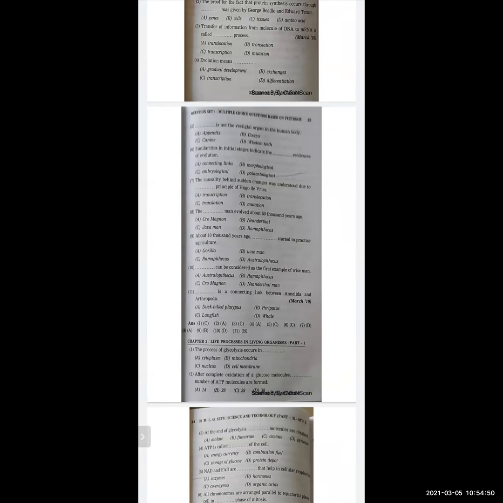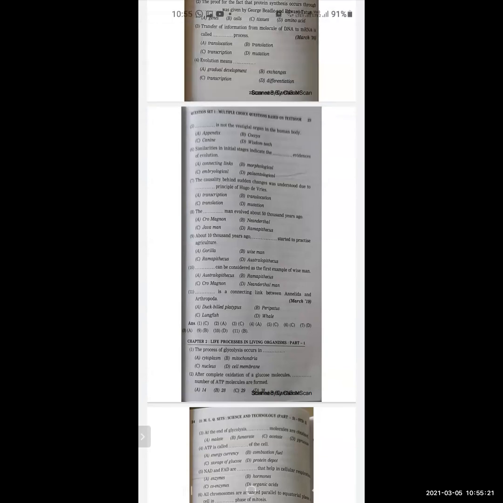And the correct option is peripatus. So these are the most likely multiple choice questions that can be asked from the lesson Heredity and Evolution. If you do all these 11 questions, you may not miss the 1 mark which you can get from this lesson. So let's move on to the next lesson.